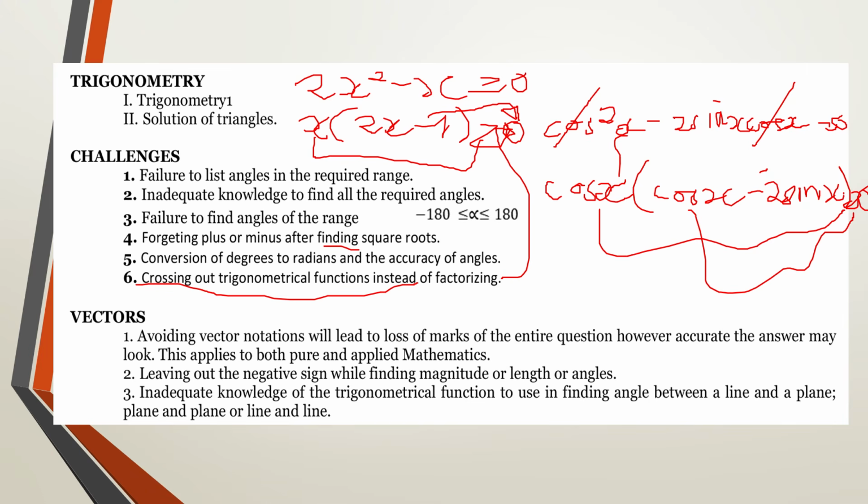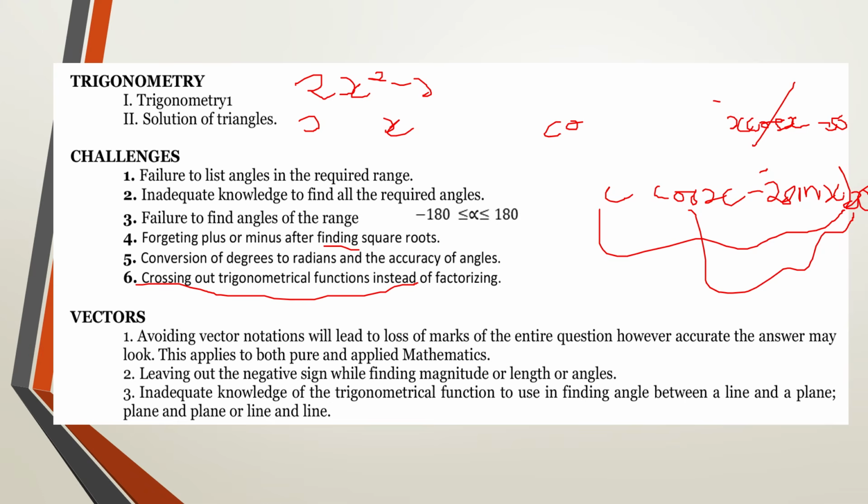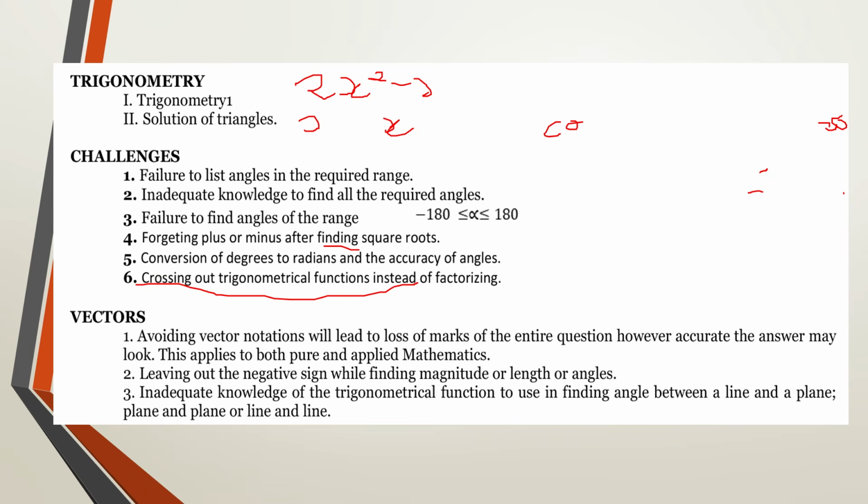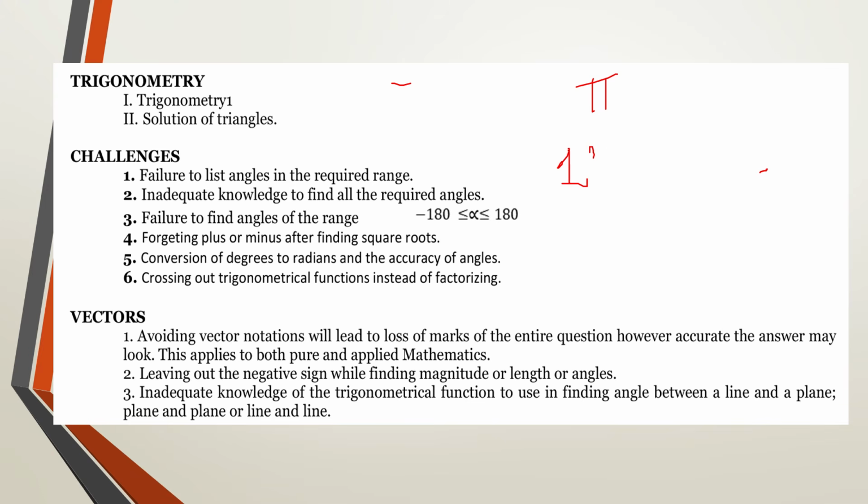Then the next one is going to be failure of converting degrees to radians. Now you often find that, especially in complex numbers, when you're dealing with De Moivre's theorem, the ranges that are given are going to be in terms of radians. That means you see pi. But most of you do your calculations in terms of degrees. But for you to get the accuracy mark, your answer must be in terms of radians. So we made a simple application for that, and we told you that 1 degree is going to be equal to pi over 180. So this should be in your head.